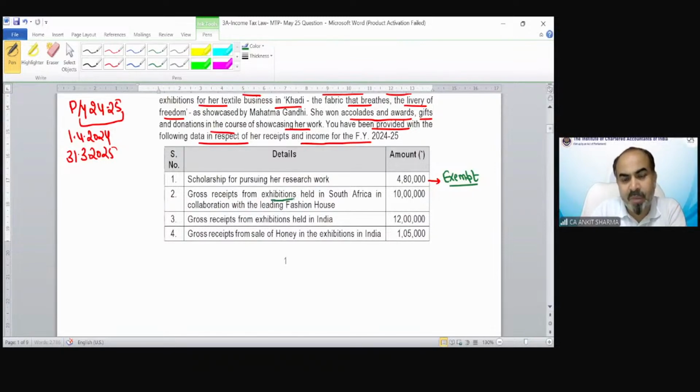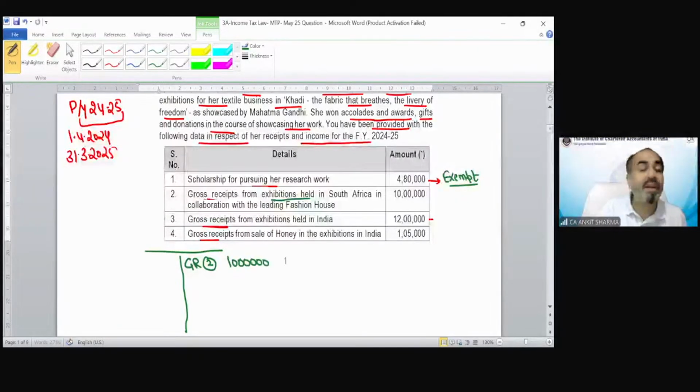Gross receipt from exhibition held in South Africa. Now there are multiple gross receipts, because she is a resident and ordinary resident, so wherever she earned income, that is going to be taxed in India. Accordingly, she has gross receipt as per point number 2 of 10 lakh. We have to find the net profit.